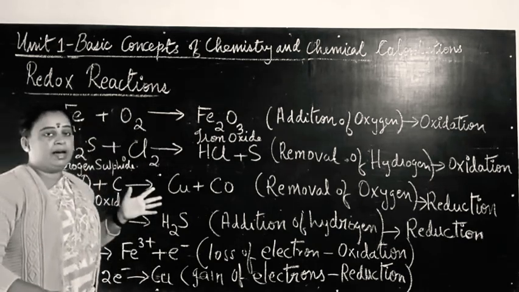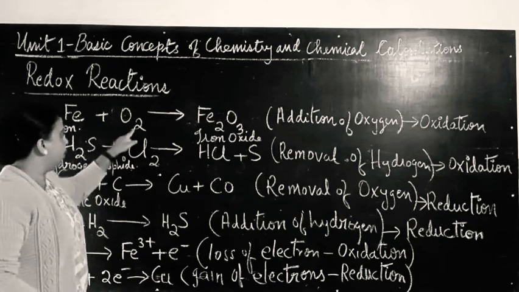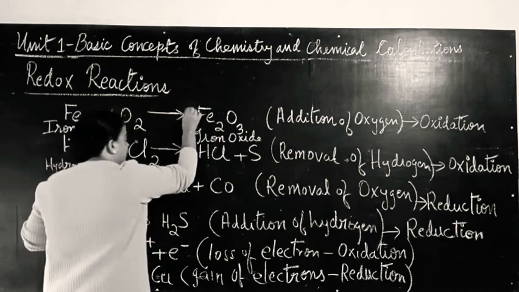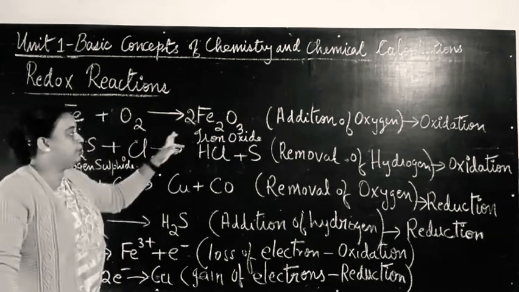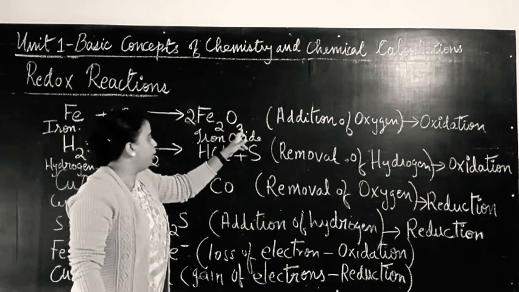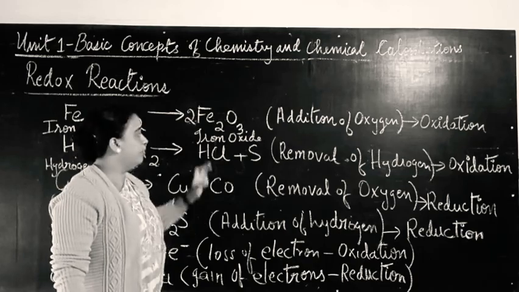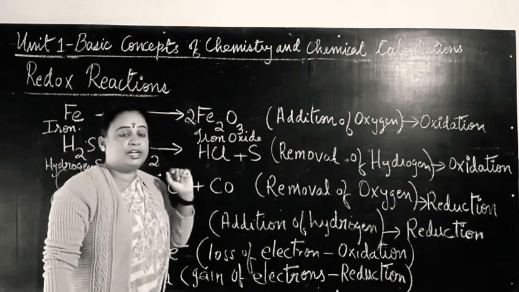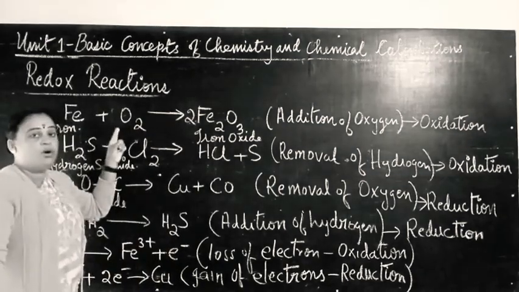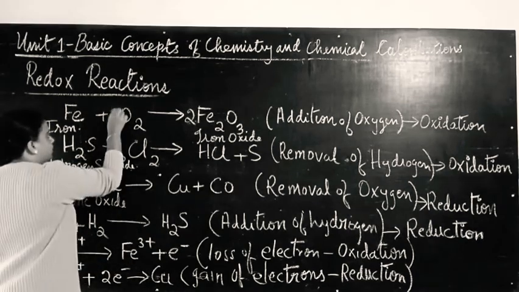So in order to balance, what should I do? I multiply by 2 on the right hand side product. So now here, how many oxygens are there? 2 into 3, 6 oxygens are there. On the right hand side 6 oxygen atoms are there, whereas on the left hand side only 2 oxygen. So I just put here 3.